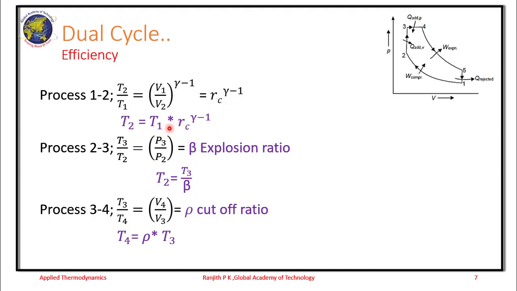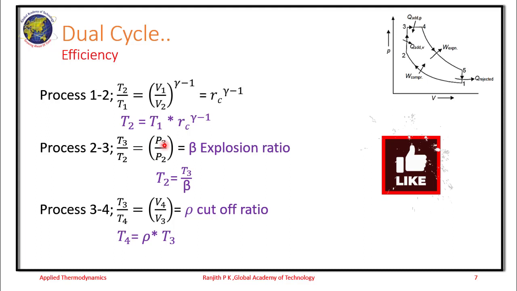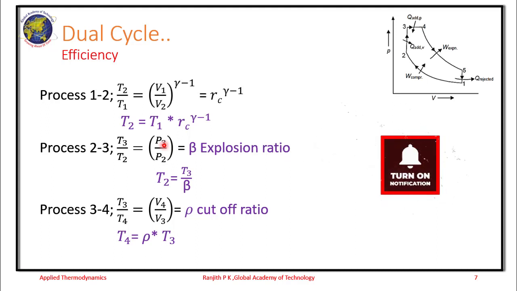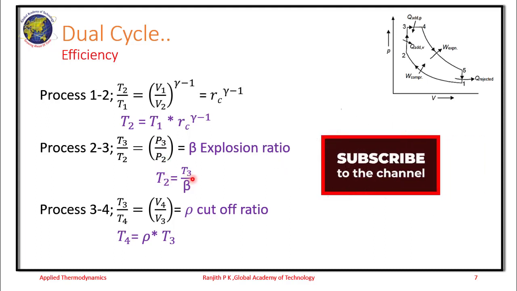So we express T2 as T1 Rc power gamma minus 1. Then for the process 2 to 3, we have T3 by T2 as P3 by P2, where P3 by P2 is the explosion ratio, which is the ratio of pressure at the end of the heat addition at process 2 to 3 and pressure at the beginning of the heat addition at 2. So T2 is equal to T3 by beta.